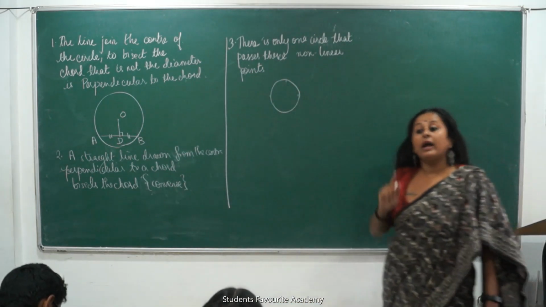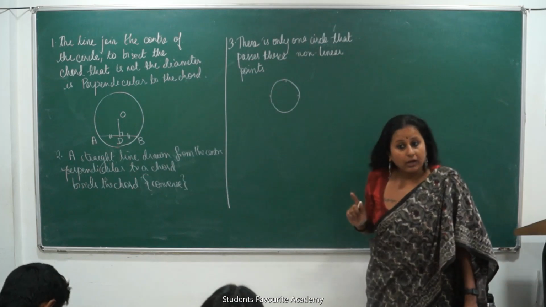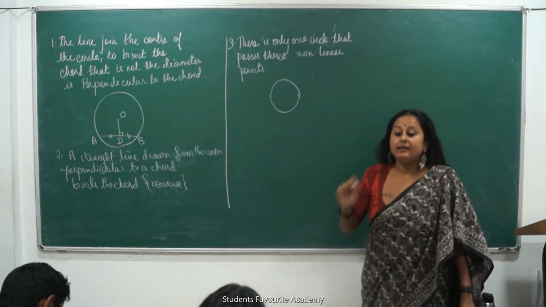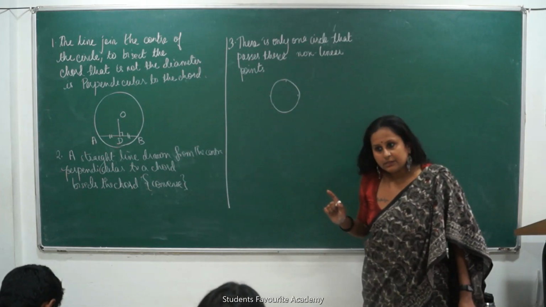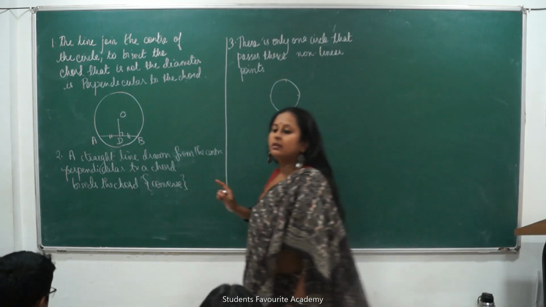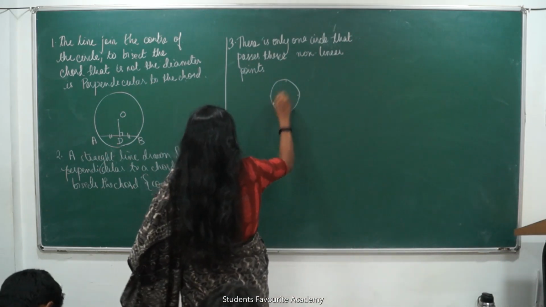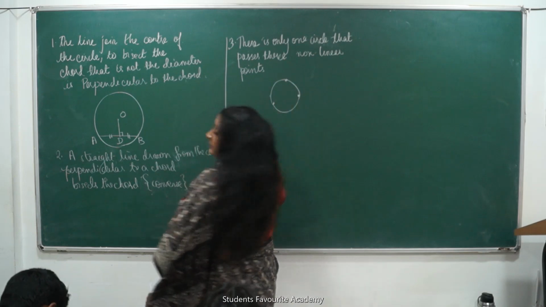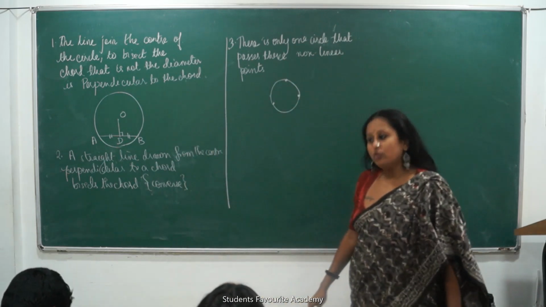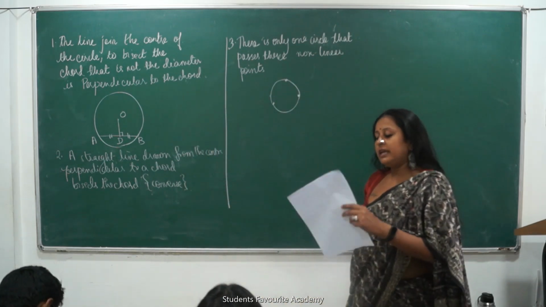A circle will surely exist, but only one circle from three random non-collinear points.